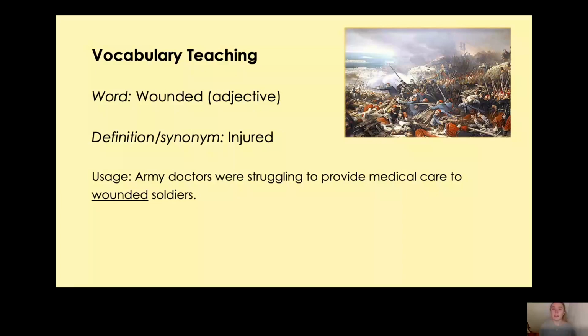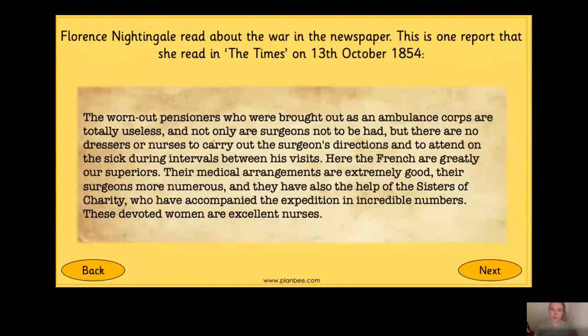Now, I wonder why they were struggling to provide medical care. Can you see how many wounded soldiers are in the picture? And there probably weren't that many doctors to look after that many wounded soldiers. Okay, brilliant. Now, Florence Nightingale, on the 13th of October 1854, read this newspaper article, okay, which was in the